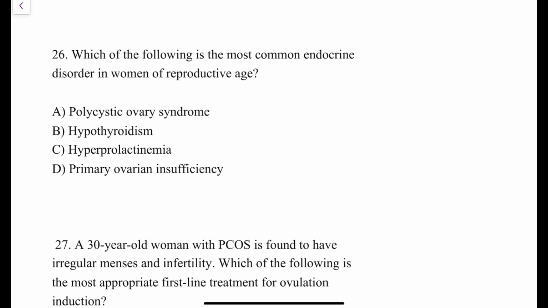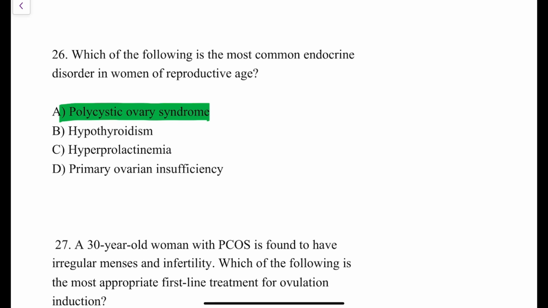The next question. Which of the following is the most common endocrinal disorder in women of reproductive age group? The most common endocrinal disorder in women of reproductive age group is polycystic ovarian syndrome, right? The options provided are PCOS, hypothyroidism, hyperprolactinemia, primary ovarian insufficiency. Mind you, hypothyroidism is also very common in women of reproductive age group. Yes, but it is not as common as PCOS. So polycystic ovarian syndrome is the most common endocrinal disorder in women of reproductive age group, right?